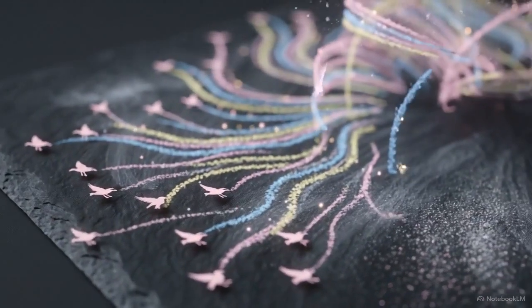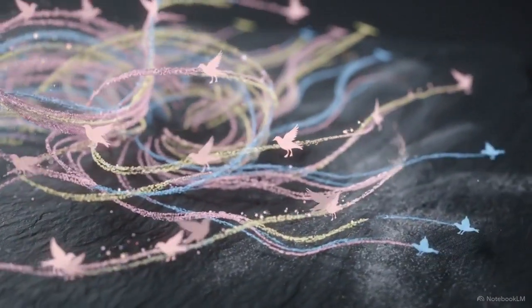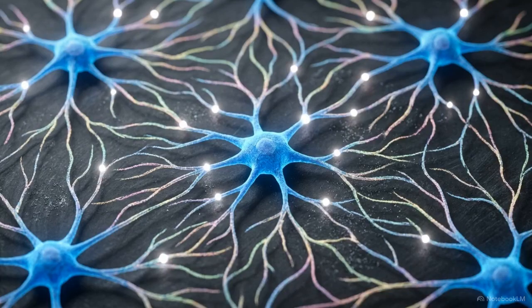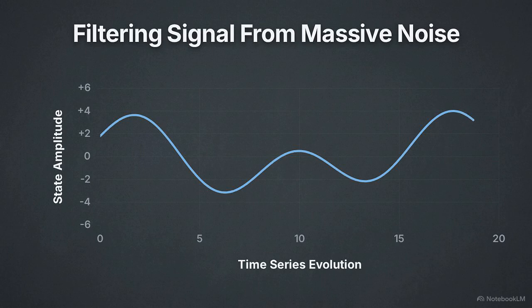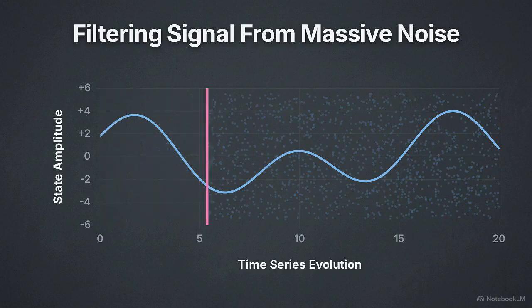Modern data collection captures billions of raw points for systems like these, from the shifting patterns in a flock of starlings to the rapid firing of neurons in a human brain. While nature follows simple rules, the sheer scale of our data makes it look overwhelmingly complex. We need a way to filter the signals from the noise.